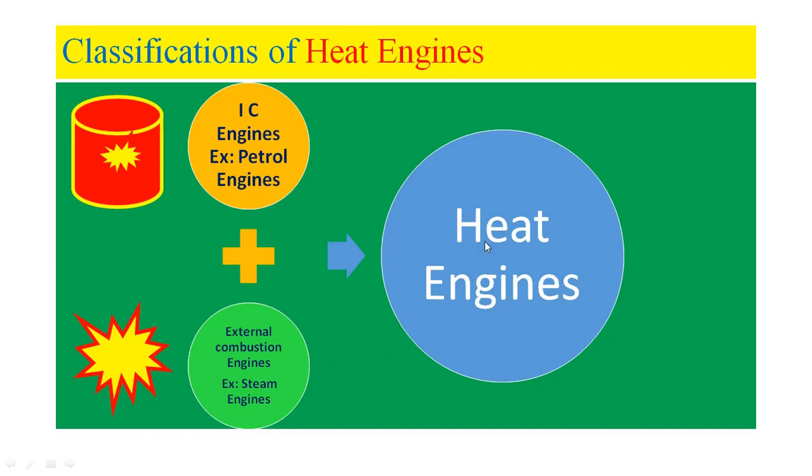So, we know what is a heat engine. Heat engine is a prime mover which can convert heat energy into mechanical energy. Let us define internal combustion engine. Internal combustion engine can be defined as a heat engine which can convert heat energy obtained by the combustion of fuel, which is taking place inside the engine cylinder, into mechanical energy in the form of rotary motion. That is the definition of internal combustion engines.